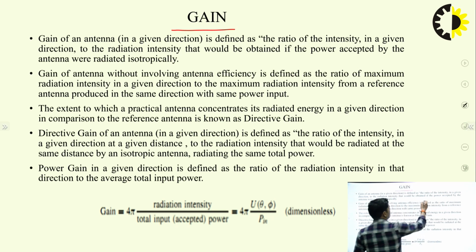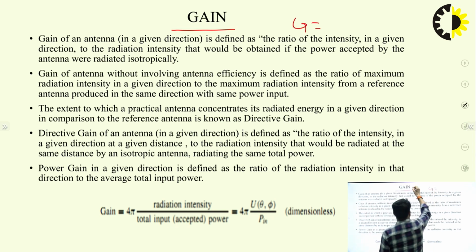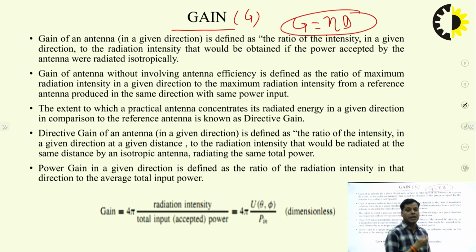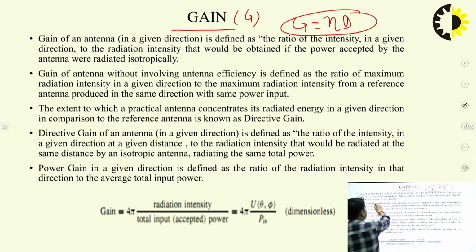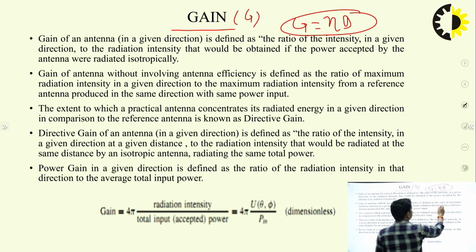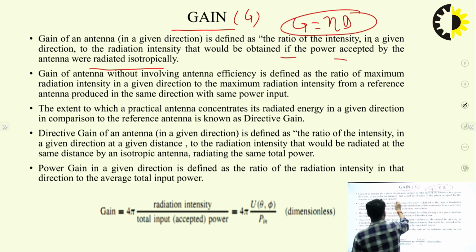Gain is assigned the parameter G, and G equals eta times D. That is another important relation between directivity and gain. G is gain, D is directivity, and eta is the efficiency of that antenna. The gain of an antenna is defined as the ratio of the intensity in a given direction to the radiation intensity that would be obtained if the power accepted by the antenna were radiated isotropically.